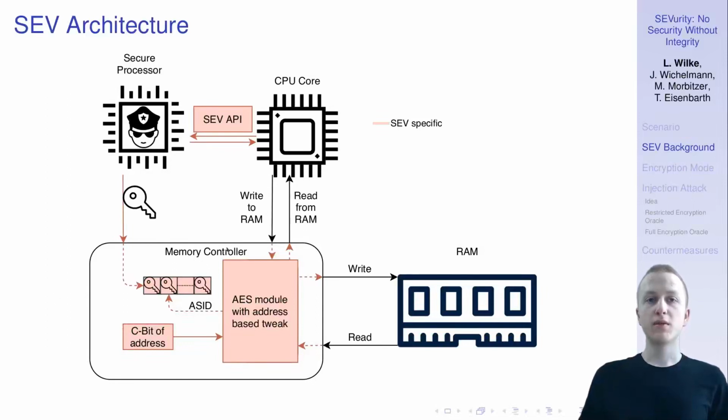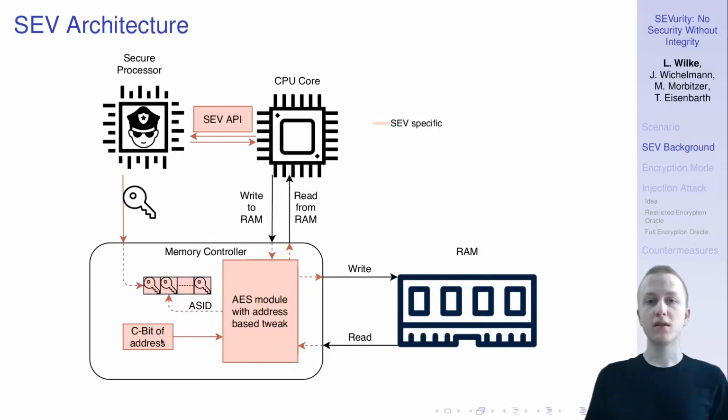Now, if we make a memory access then, we use the ASID that comes along with the memory access. That's short for address space identifier. And we use this value to index this key array here to get the correct key. And then the data goes through the encryption module here. And in addition, we can control whether the data should get encrypted or not on a page-wise level. And for this, we can use a specific bit in the address that we use to access the data. And if this bit here is set, then the data gets encrypted and otherwise not.